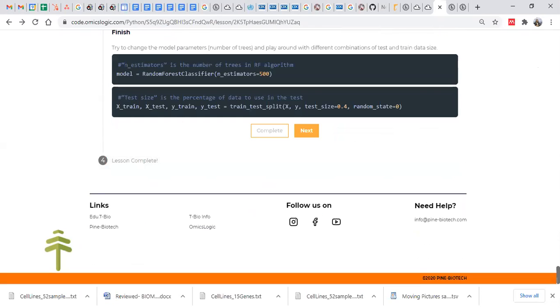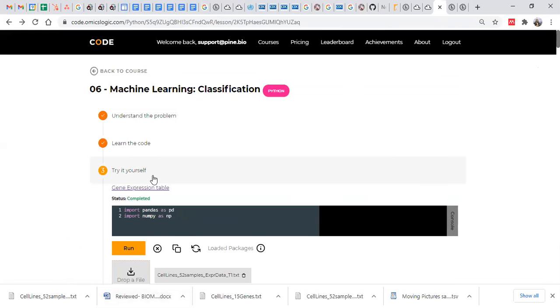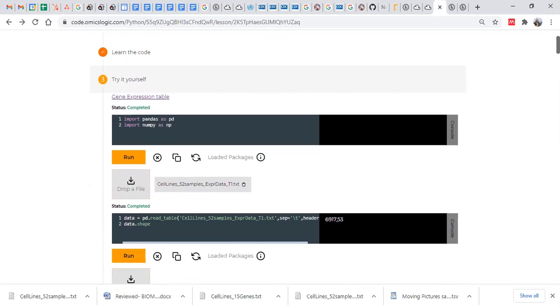Under the try it yourself section, first you need to download this file on your system, right? Have you downloaded this file? I downloaded it, but I didn't input it as yet. Maybe that was a mistake. Okay, so next, what you need to do.